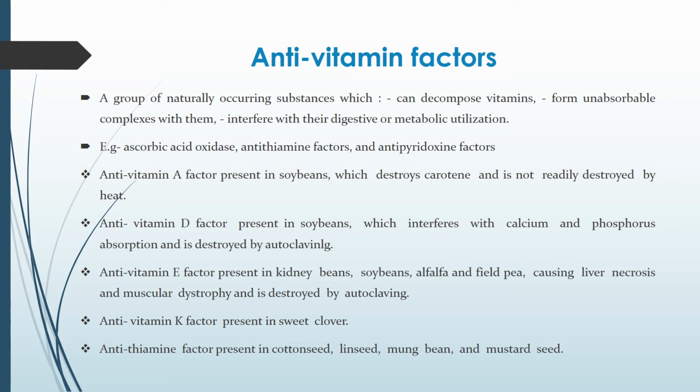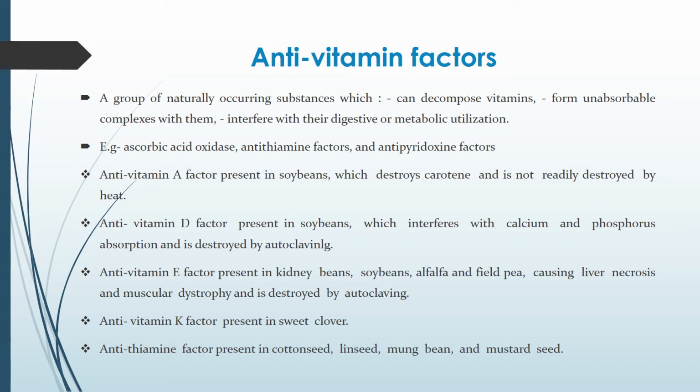Next are antivitamin factors. They are a naturally occurring group which can decompose vitamins or make them unabsorbable in the body. Examples are ascorbic acid oxidase, antithiamine factors, and antipyridoxine factors. Antivitamin A factors are present in soybean, which destroys carotene and is not readily destroyed by heat.